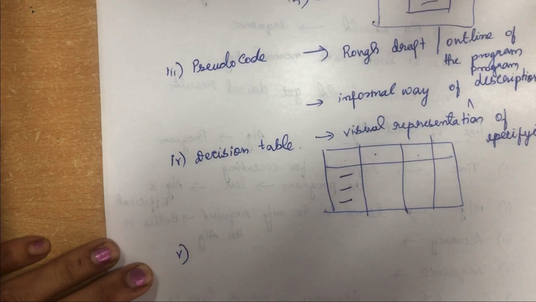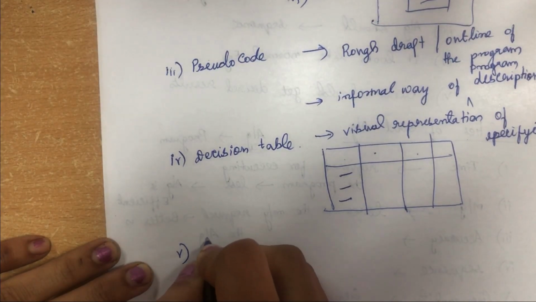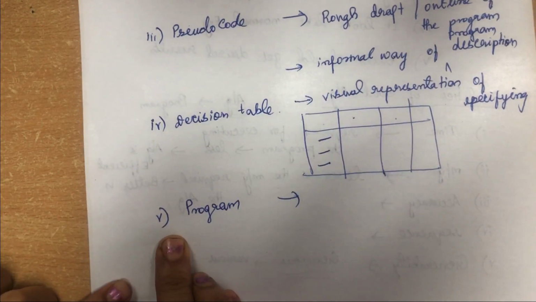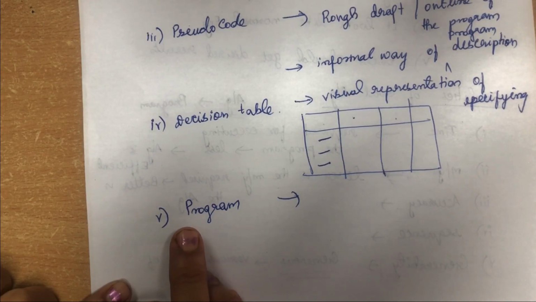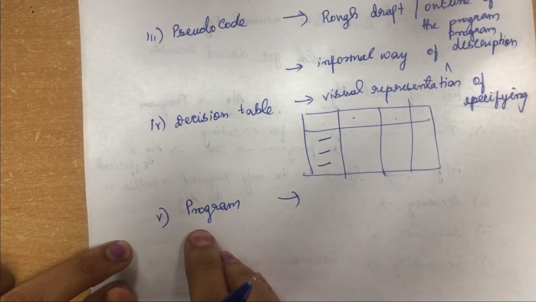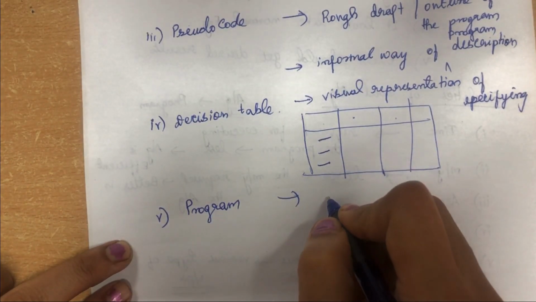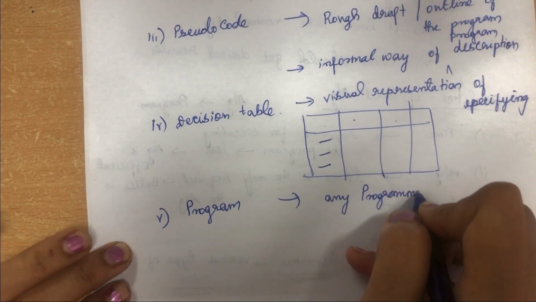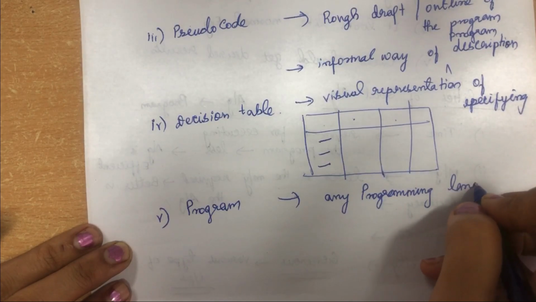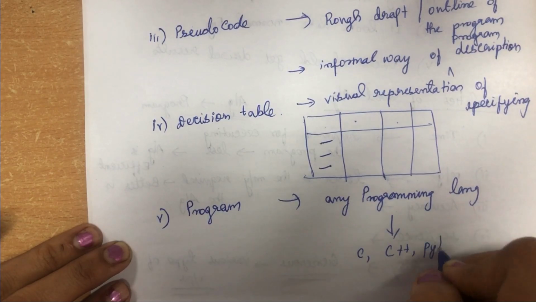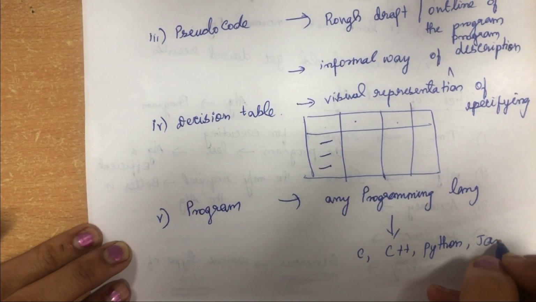And the fifth way is the program. How can you represent the algorithm? The last way of writing your algorithm is by writing the program. This is the best way of representing it. You can use any programming language, like C, C++, Python, or Java, any language.